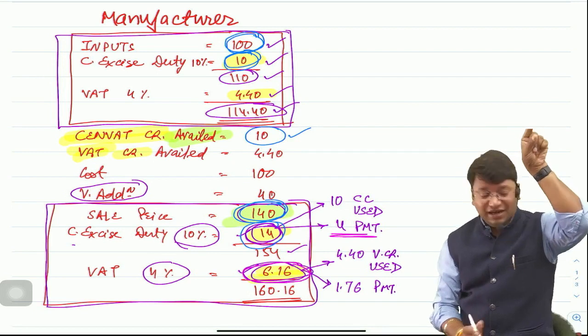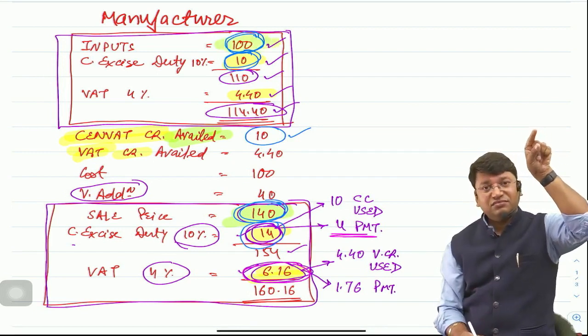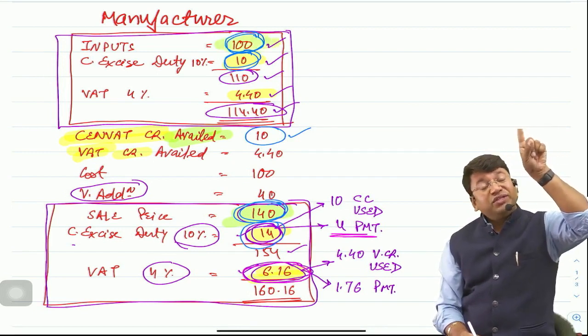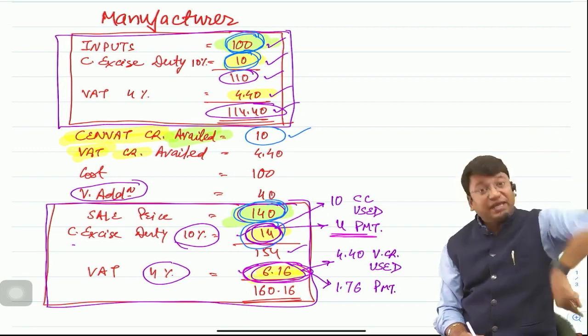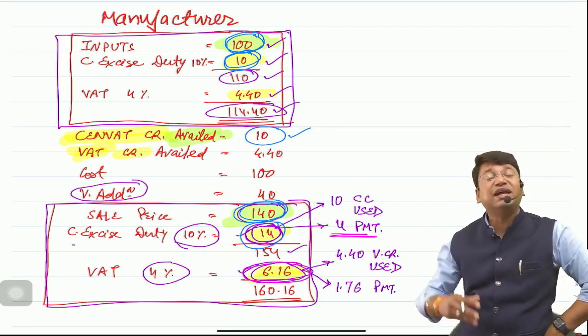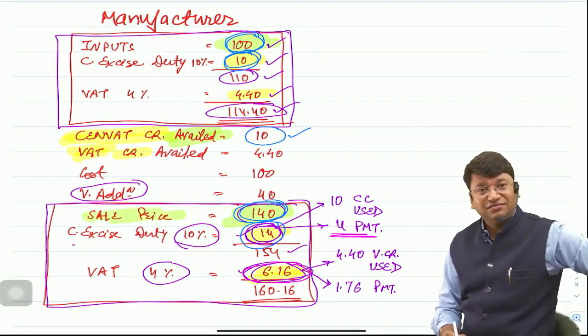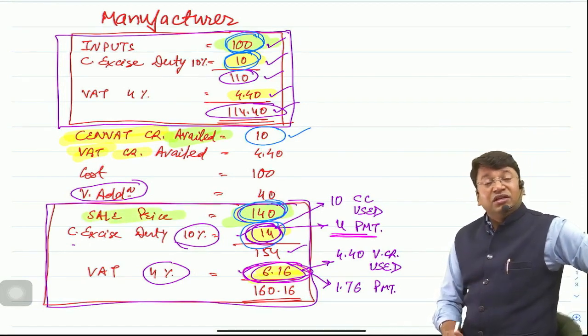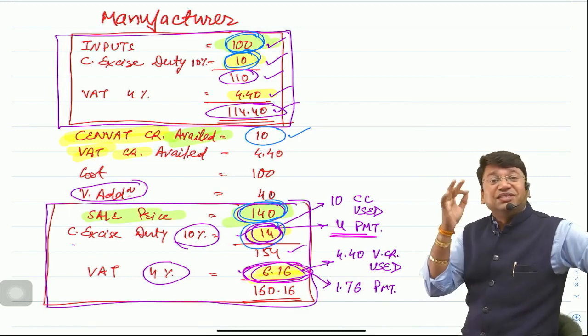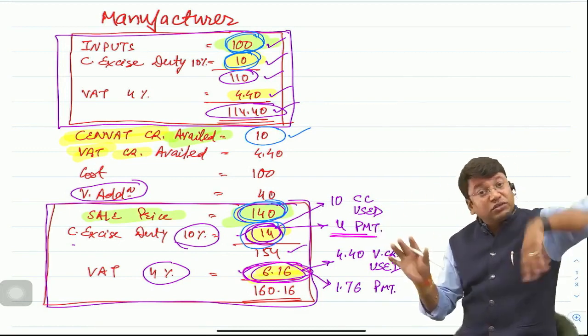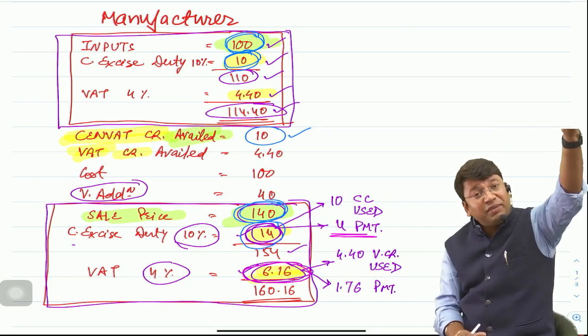So on that 100, on which you have already paid the tax, once again tax is being charged at the sale time because it is included in the sale price. Since tax is being charged on the entire rupees 140, which includes 100, on which we have already paid the tax.